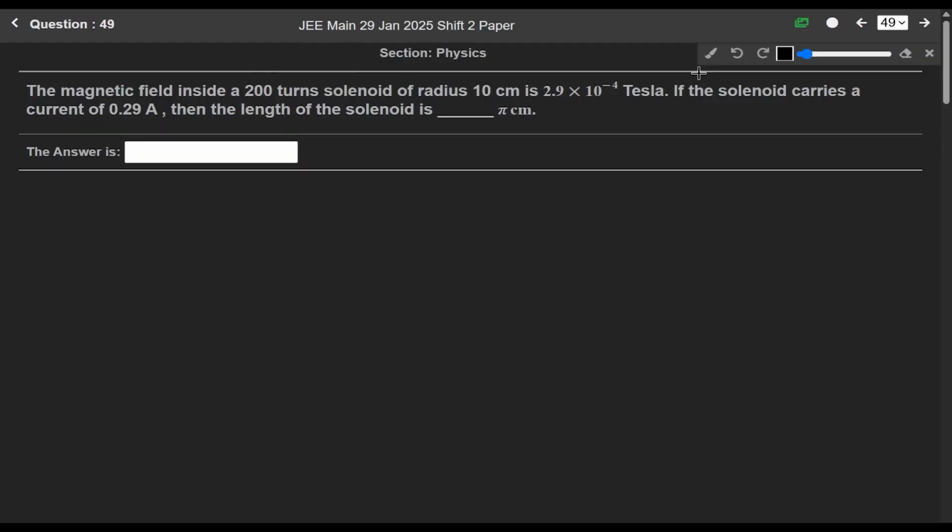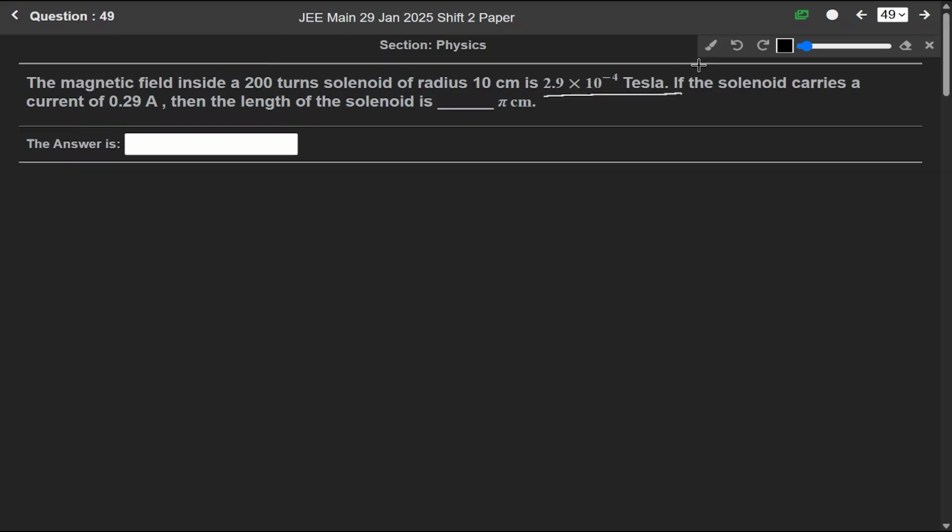Now next question 49. The magnetic field inside a 200 turn solenoid of radius 10 centimeter is 2.9 into 10 to the power minus 4 Tesla. If the solenoid carries a current of 0.29 ampere, then the length of the solenoid is pi centimeter. How much pi centimeter we have to find? Okay, we know that